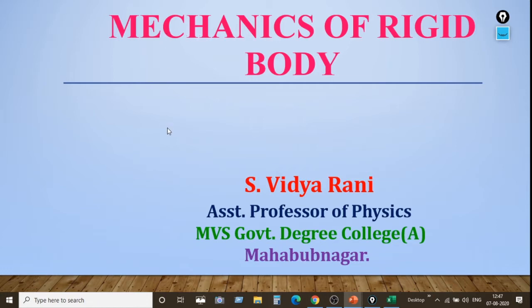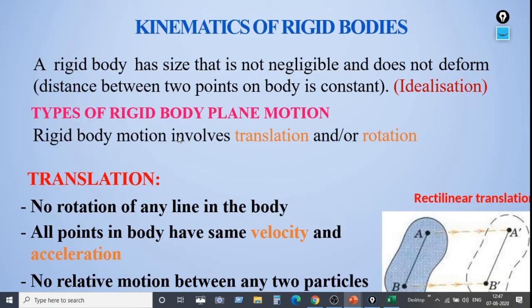So now we will see each one of the important points that are related to mechanics of rigid body. First, let us see what is kinematics of rigid bodies. Let us know first what is a rigid body.